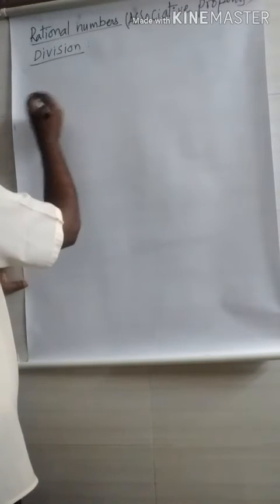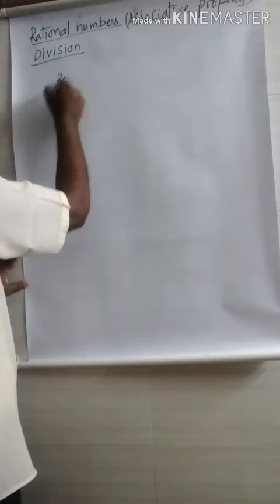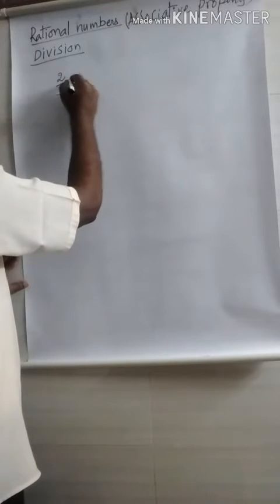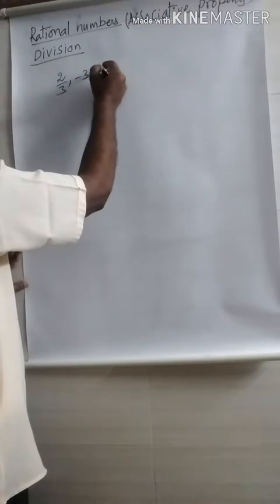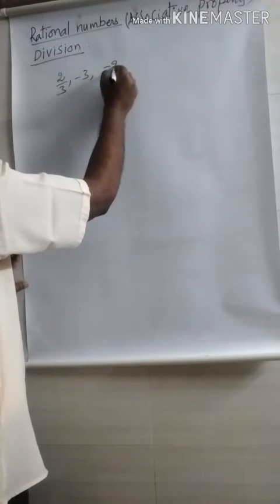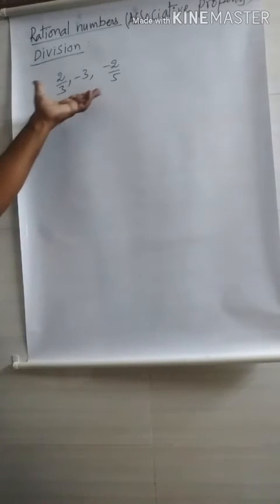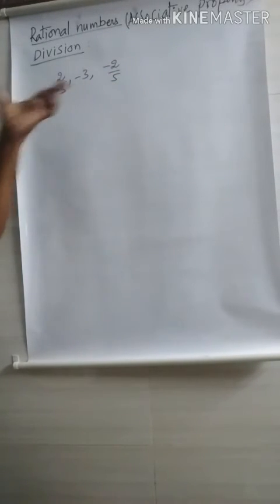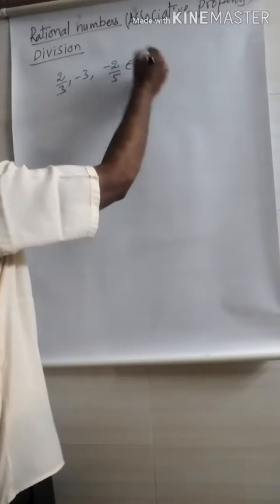Now you take any three rational numbers: 2/3, first one, -3, and -2/5. You take any three rationals, not only these three. These all belong to rationals.